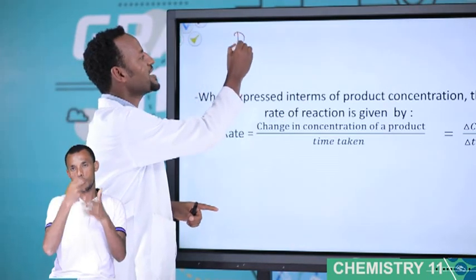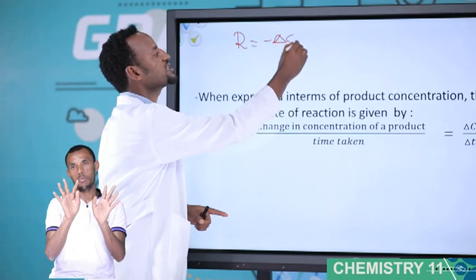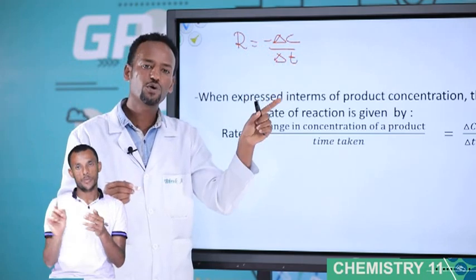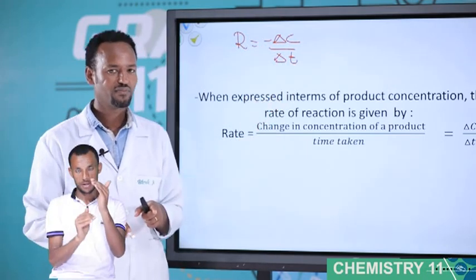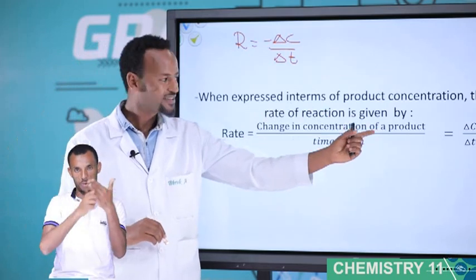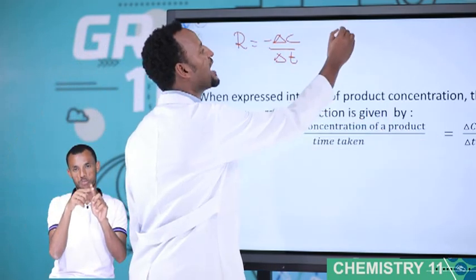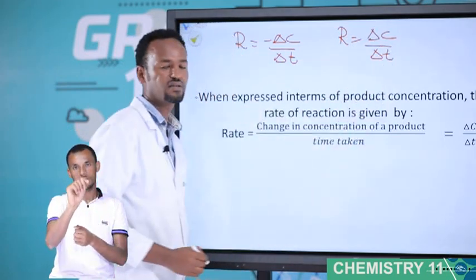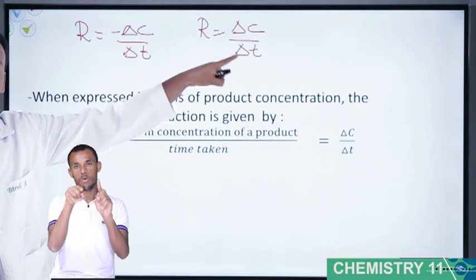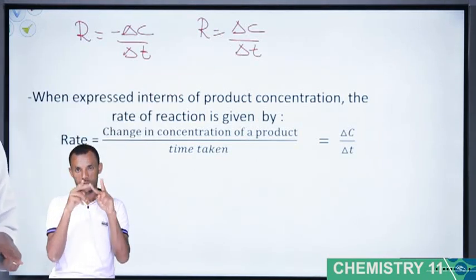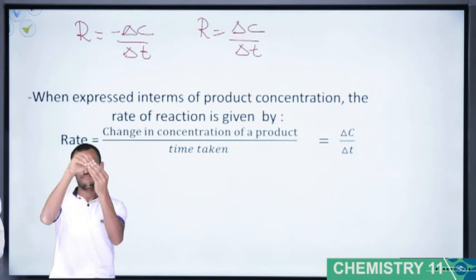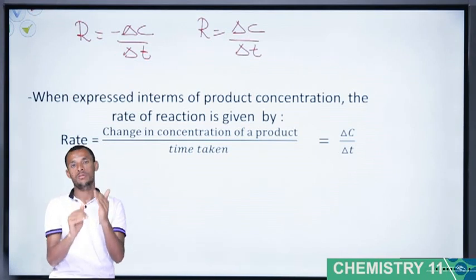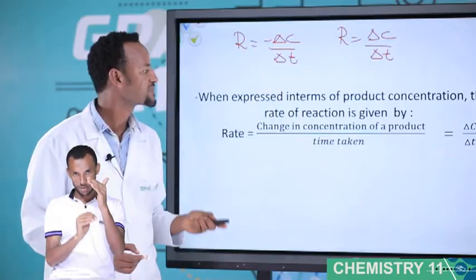For reactant, rate is equal to minus change in concentration over change in time. The negative sign indicates the concentration of the reactant decreases with time. But in the case of product, it uses a positive sign. That means rate is equal to change in concentration over change in time. In this case, why positive? Because the concentration of the product increases with time. Increases, plus; decreases, minus. This is the difference between minus and plus for reactant and products.